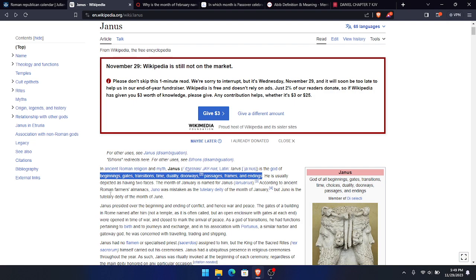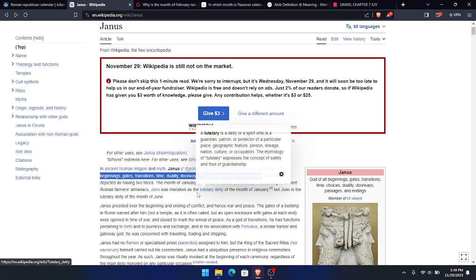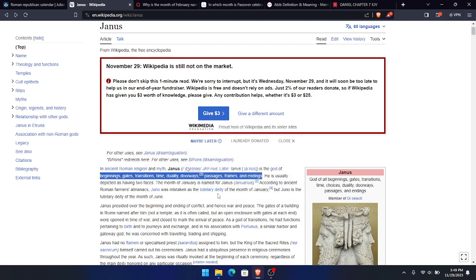According to ancient Roman farmers' almanacs, Juno was mistaken as the tutelary deity of the month of January, but Juno is the tutelary deity of the month of June.